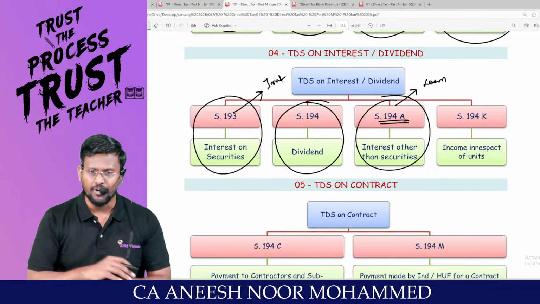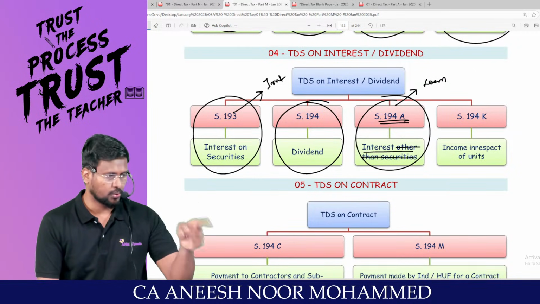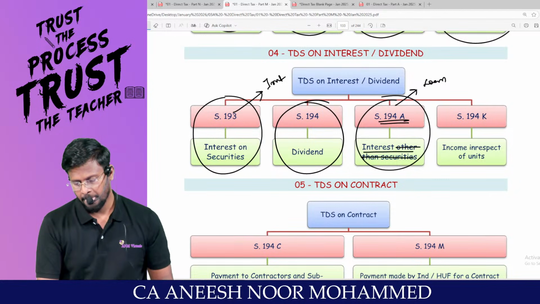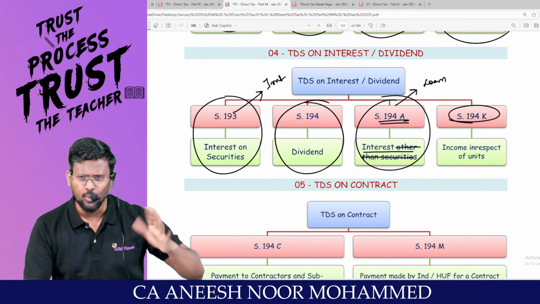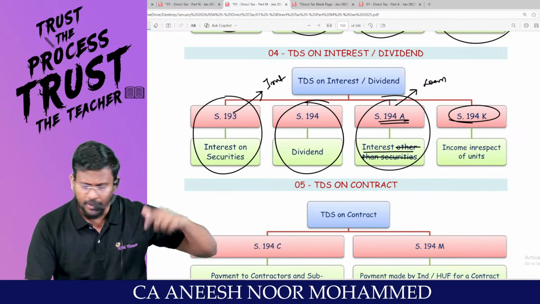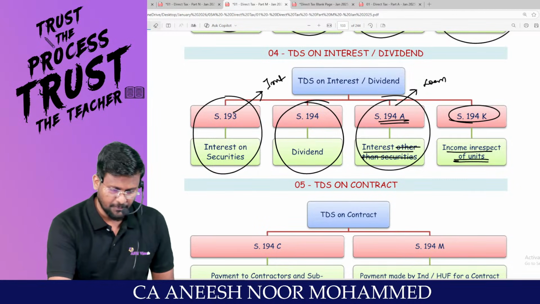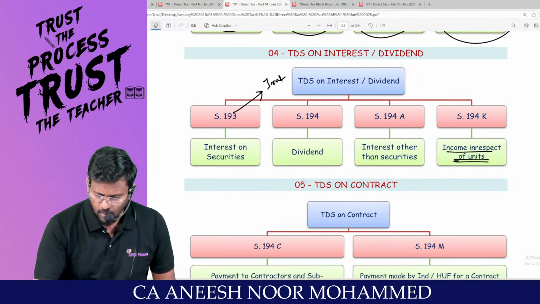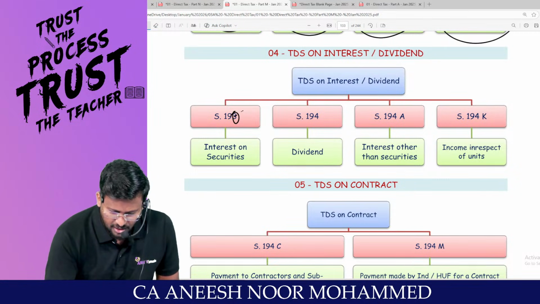The government wants to bifurcate or differentiate that. That's why it is interest other than interest on securities. Then 194K: you have not invested in debentures, not invested in equity or preference shares, you have not given a loan to me, you have invested in mutual funds. That's income in respect of units. So what is section 193? Interest on securities. My dear lovable students, 193, foundation, inter and final. In all three things in your life, there will be security.